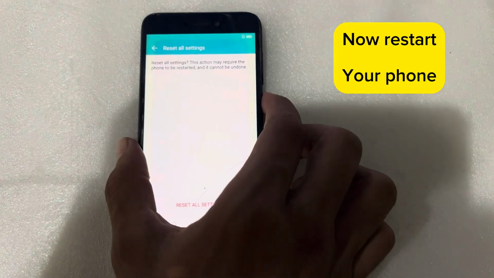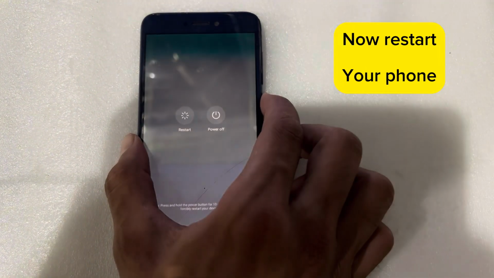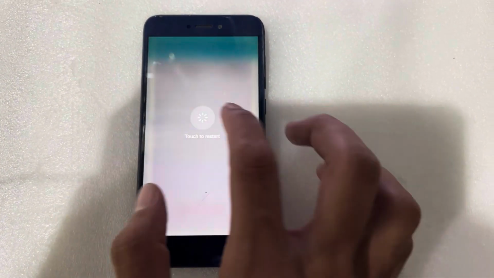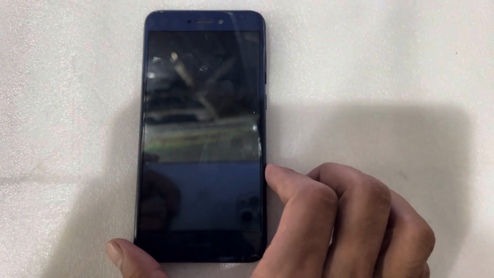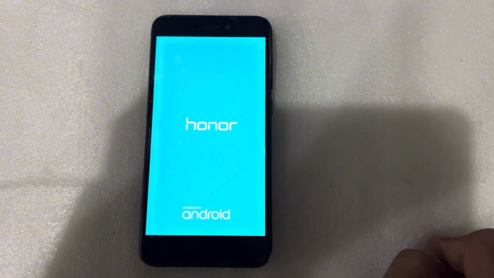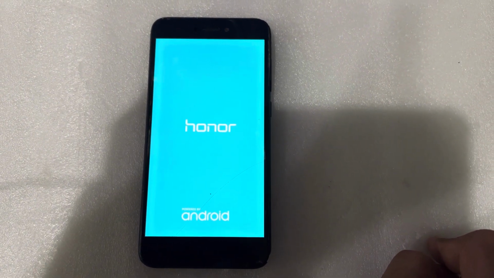Now I will try to restart my phone. Restart. Honor.